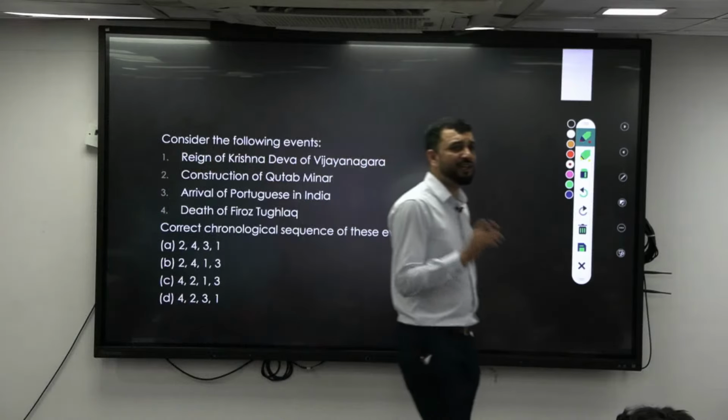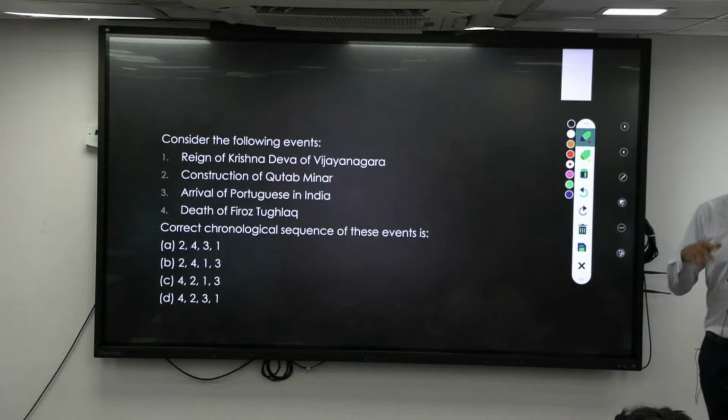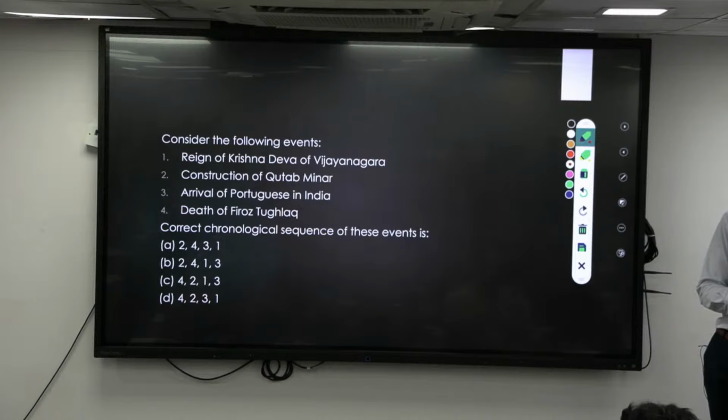Try to connect it. Qutub Minar. What is your idea about Qutub Minar? Who constructed it? Qutubuddin Aibak started it. Iltutmish completed it. Qutubuddin Aibak, right?